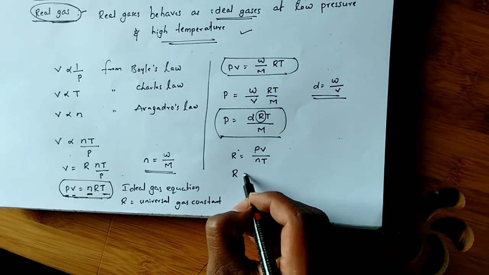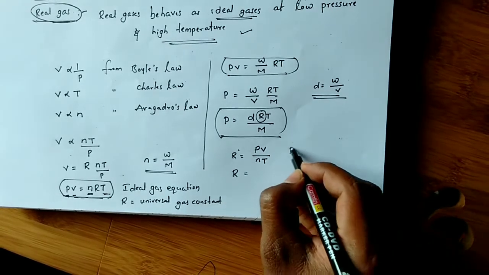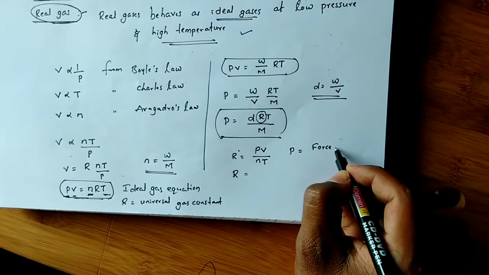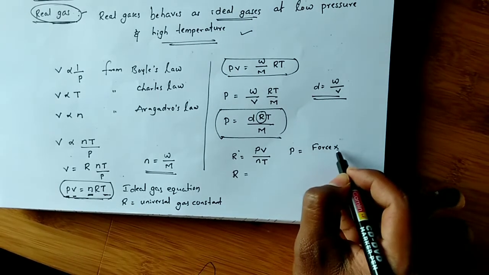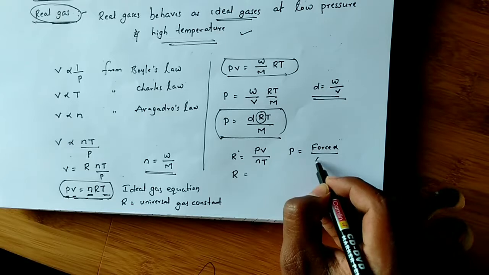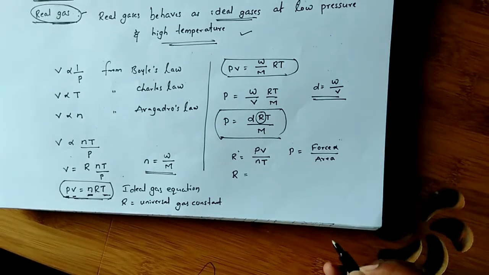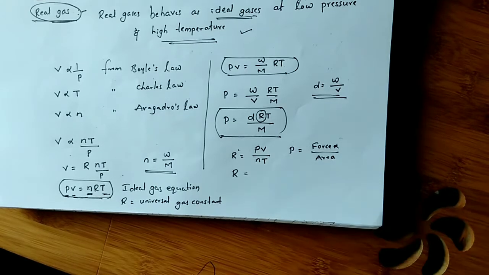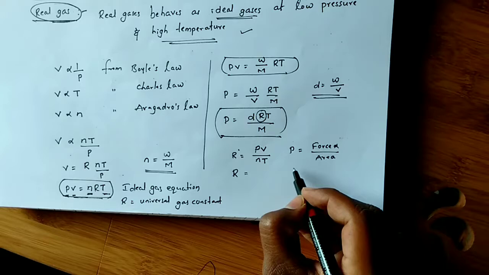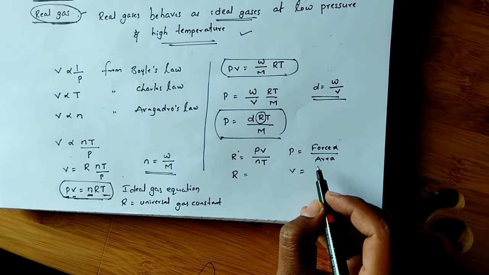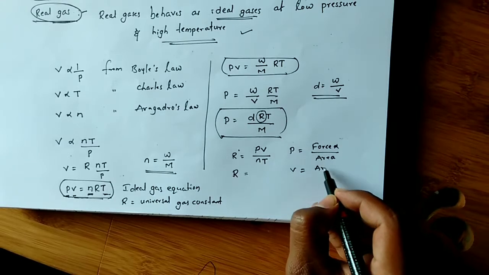Shall I write like this? P, pressure. Pressure is force exerted per unit area, right? Pressure is nothing but force exerted in unit area. So force by area. So what is volume here? Volume is nothing but area into length, right?